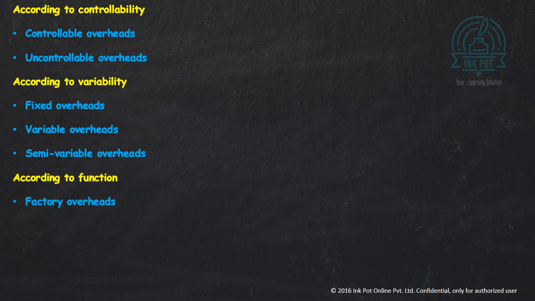According to function, we have factory overheads, administrative overheads, and selling and distribution overheads. Factory overheads are the expenses incurred at factory level. Administrative overheads are the overheads incurred at the office level, and selling and distribution overheads are the overheads incurred at the time of selling and distribution. So the functional division of overheads is a conventional method for classifying overheads. For doing the practical part, we basically use this distribution or classification.